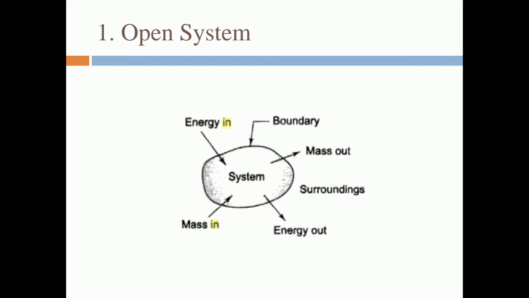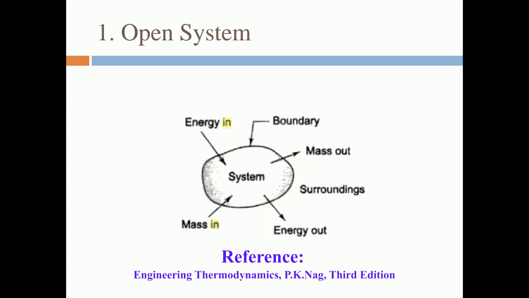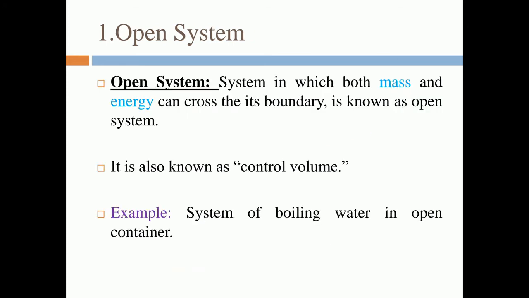You have to draw the figure of this kind when there is a question in the GQ. Draw one figure that is the system and energy in, energy out, mass in, mass out. So that system is known as open system. So open system is what? The system in which both mass and energy can cross its boundary is known as open system. It is also known as control volume. Now example, system of boiling water in open container is known as open system.